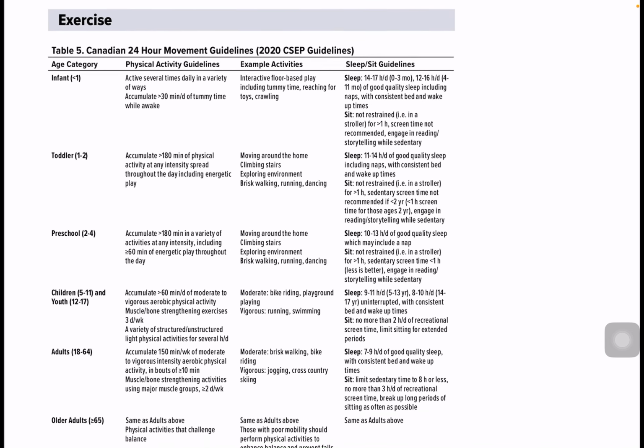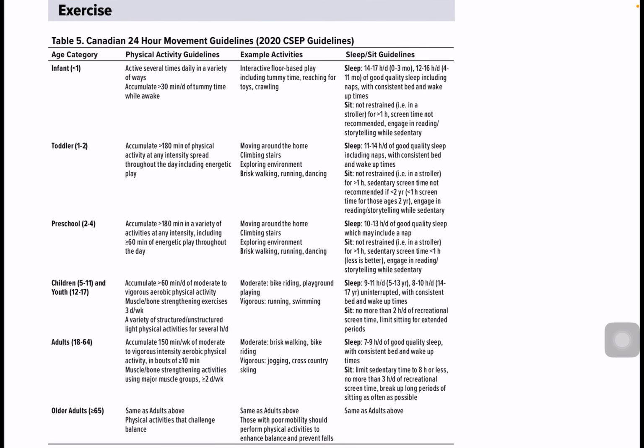So this is the overall guideline. In this entire table, what I would encourage you to learn is that less than 2 years of age, no screen time is recommended. If 2 years or more, less than 1 hour of screen time is recommended. If the child is in preschool or toddler, more exercise, more than 180 minutes is recommended. If the child is a young patient, then more than 60 minutes of exercise. If it's an adult after 18 years of age till 64, more than 150 minutes of exercise.